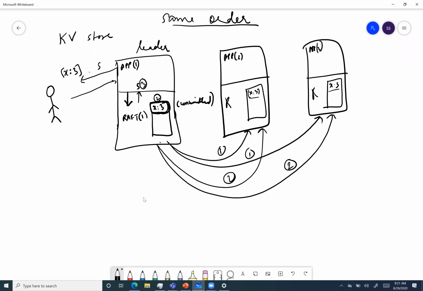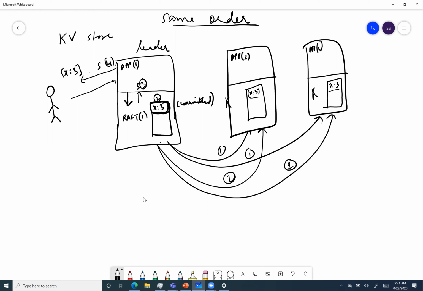The user generally interacts with the app, right? It will not interact with Raft. So this will be step 4. And then it will tell the fellow nodes that you also commit. So this will be step 5.